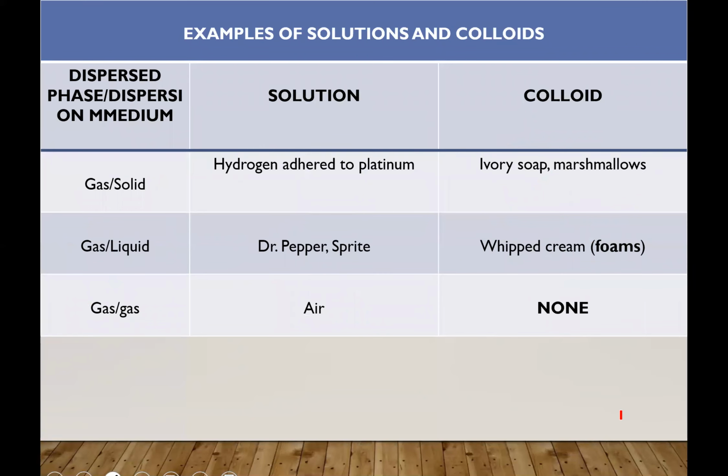Now 3 more. Gas into solid, when we are dissolving gas into solid, means the solute is gas, so it is hydrogen into palladium. It is used as a catalyst. In higher classes you will study hydrogen into platinum or hydrogen into palladium. Actually, it is used as a catalyst when we are obtaining vegetable ghee from vegetable oil. It is used in the hydrogenation process.